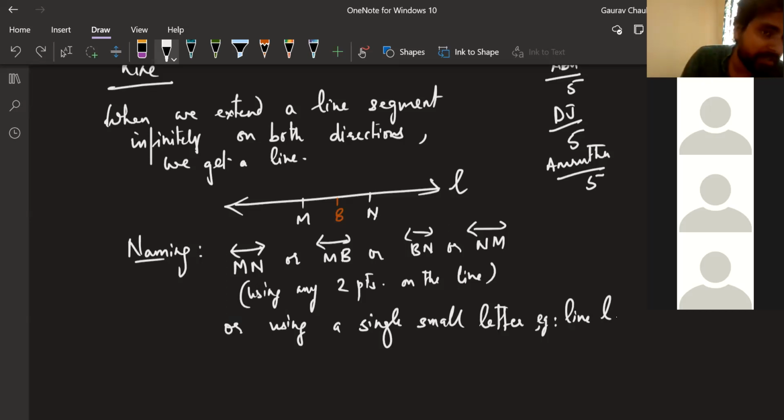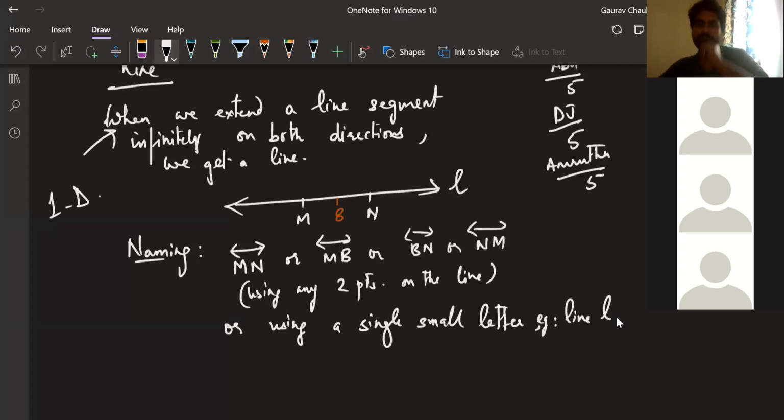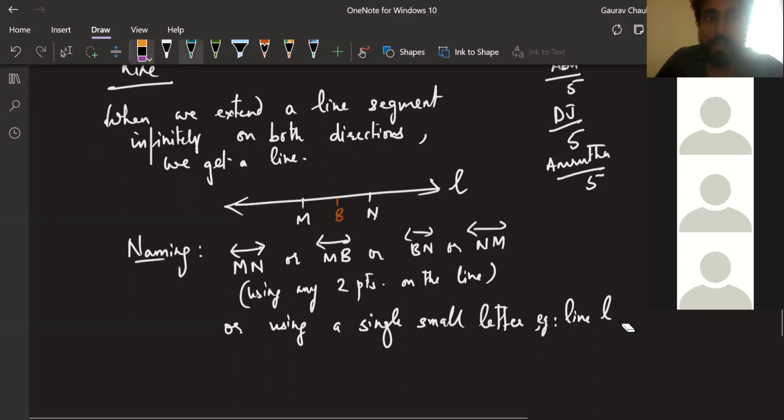Now, coming to the question which Abu asked: do we need to include the word one dimensional in this definition? Abu, you are right when you say that it is a one dimensional figure. That's a very important understanding for us to have. A one dimensional figure only has length.